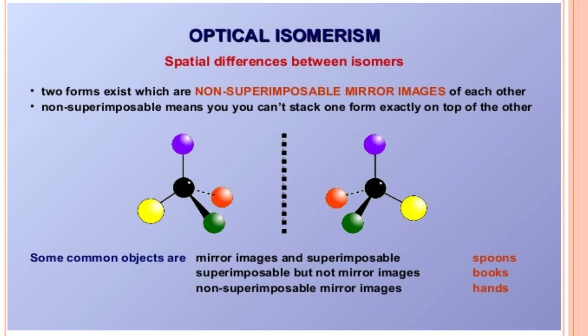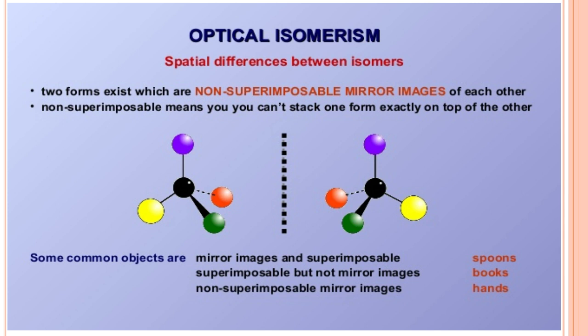Two forms exist which are non-superimposable mirror images of each other. Non-superimposable means we cannot stack one palm exactly on top of the other, so we can't superimpose them. Such compounds are called non-superimposable mirror images.